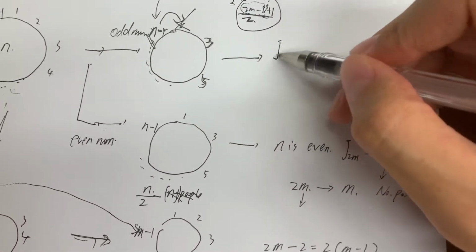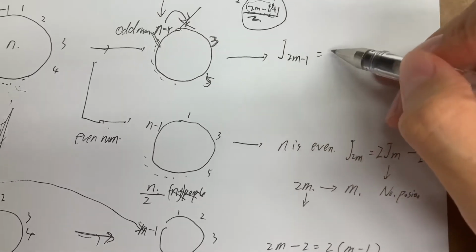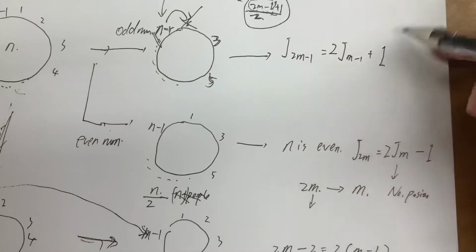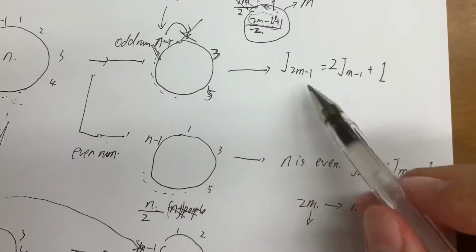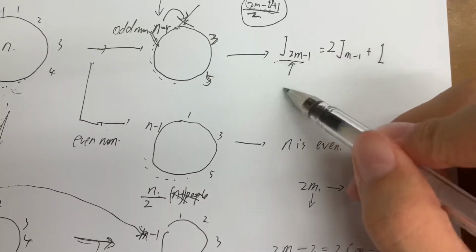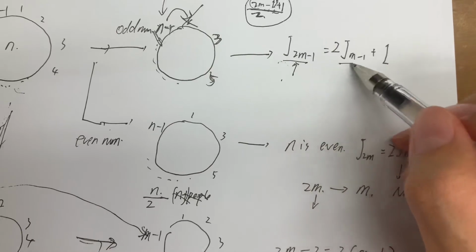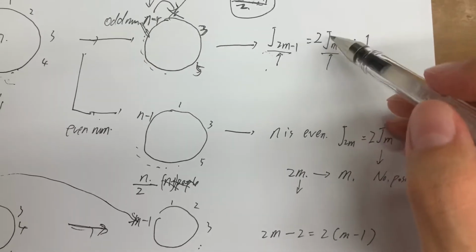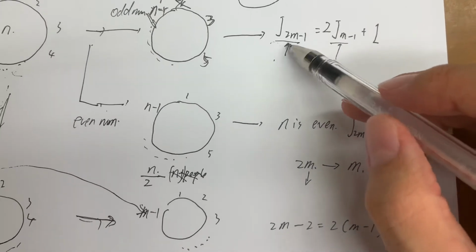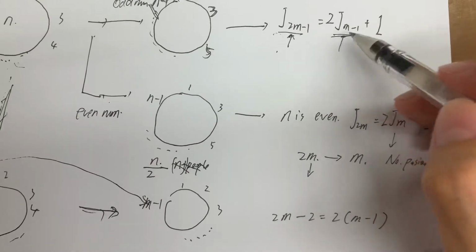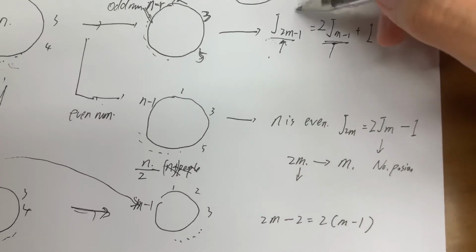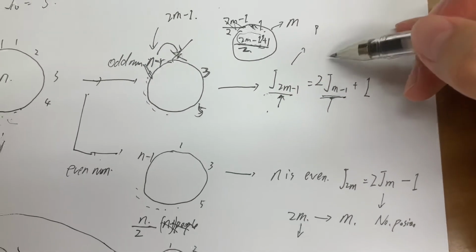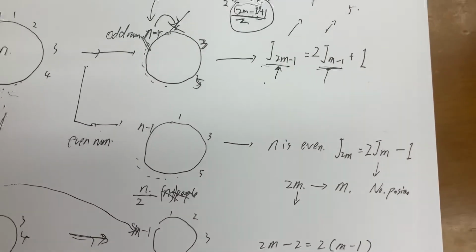So j2m minus 1 equals 2jm minus 1 plus 1. We just relabel them. This is the former step, and this is the step after the recursion. That is, after they kill themselves, the position number where people survive is standing becomes this one. Suppose for an even number, position number 9 survives, and then after recursion, position number 9 becomes position number 5. That is what it means.